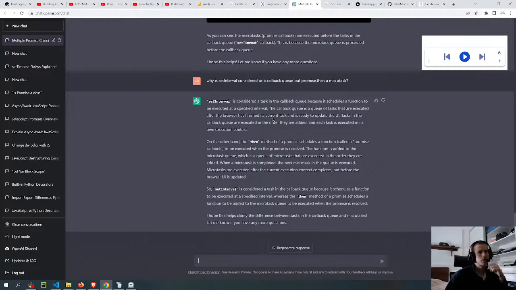So the difference is that setInterval schedules a callback function, and then schedules a promise callback. But I don't understand how it is possible that they are different in the interpreter.